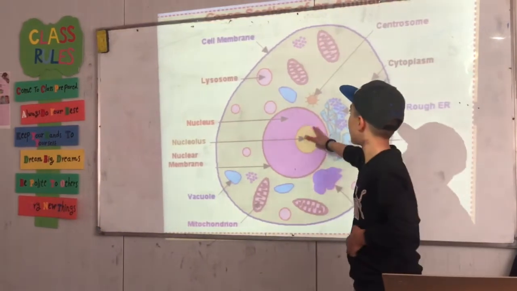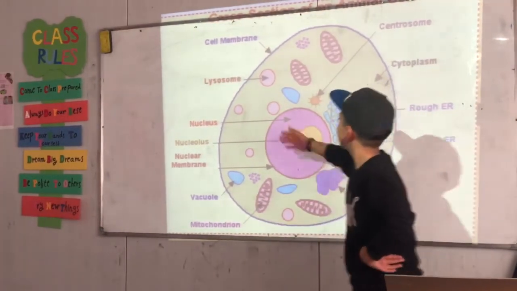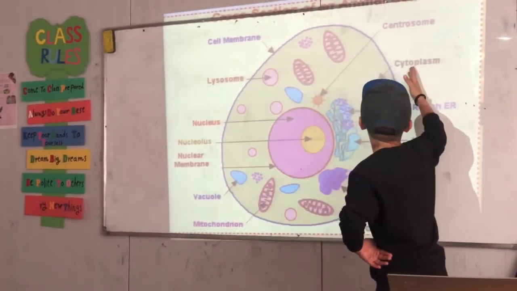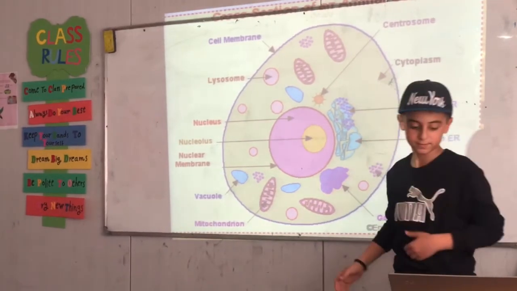This is a picture of animal cells. It has a nucleus, cell membrane, cytoplasm, and all of those things.